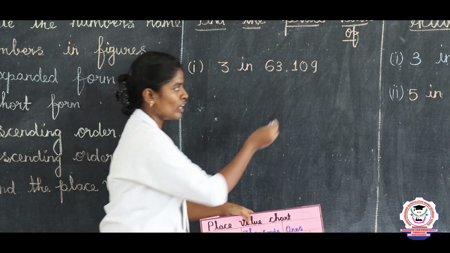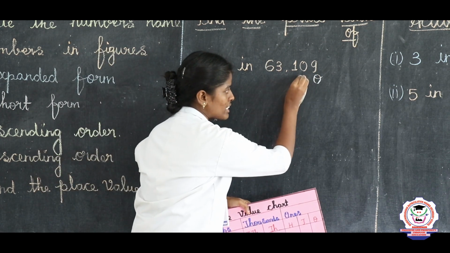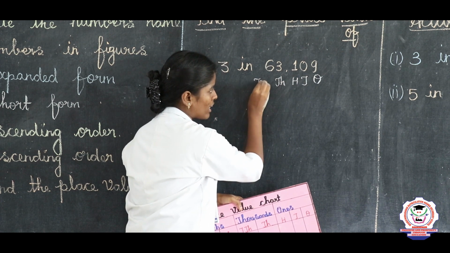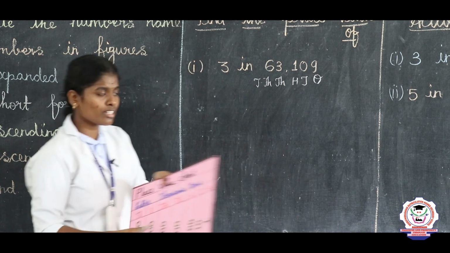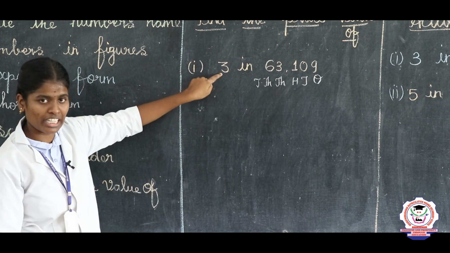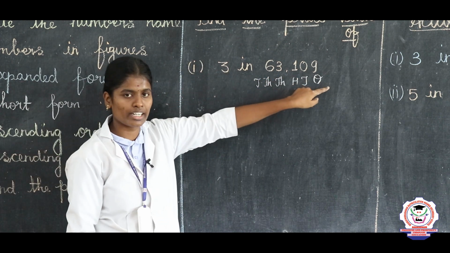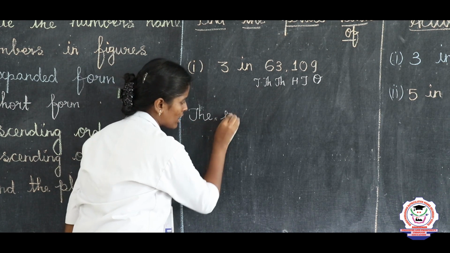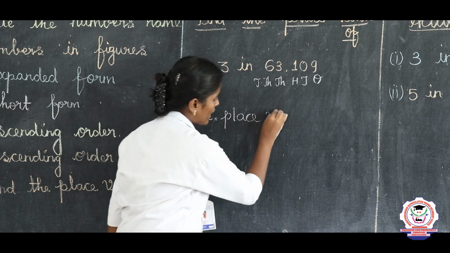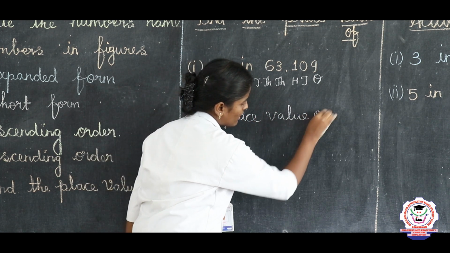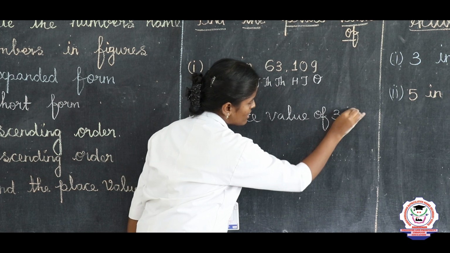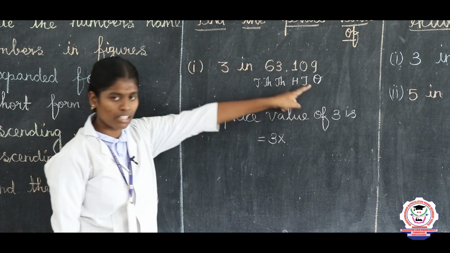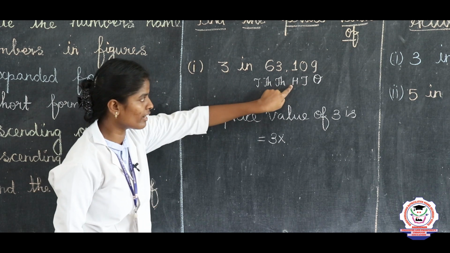Say the first place values: ones, tens, hundreds, 1,000, 10,000. So the question is find the place value of 3 in 63,109. So you should write the place value of 3 is. So now you take 3 and multiply by. See here, ones, tens, 100 and 1000.